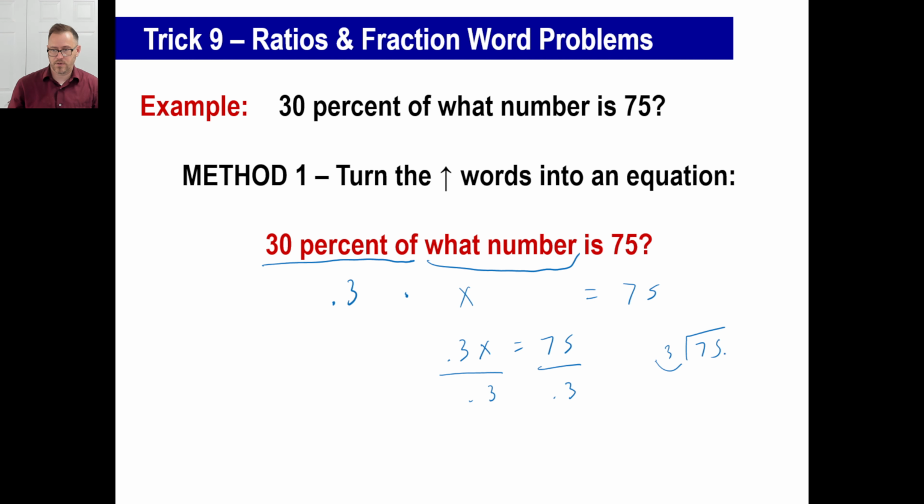And move that over, and then move this over to a 0.3 into that is 250. So 30% of 250 is 75. Yep, that works. Just go left to right, just like you're reading, turn it into an algebraic equation if that's your bag.